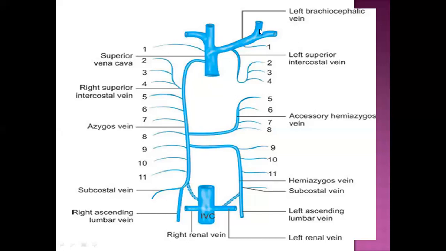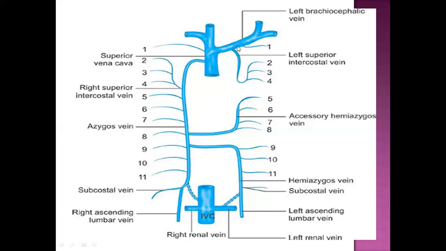Now, what about the first four intercostal veins? The first intercostal vein is actually draining into the left brachiocephalic vein, as you can see here. And the second, third, fourth join among themselves and form the left superior intercostal vein. And this left superior intercostal vein now drains into the left brachiocephalic vein.